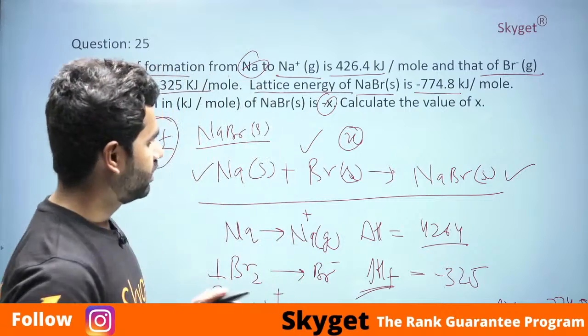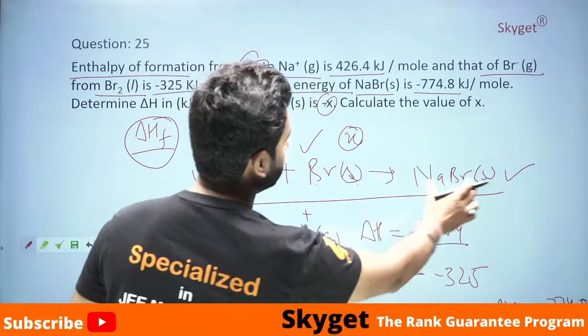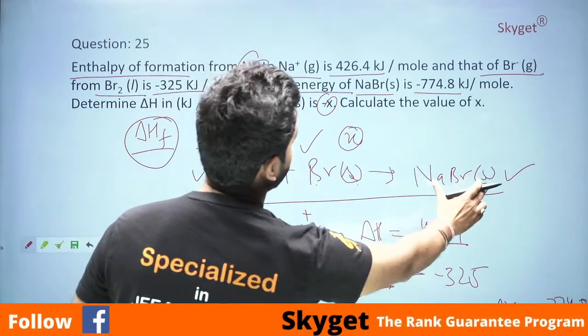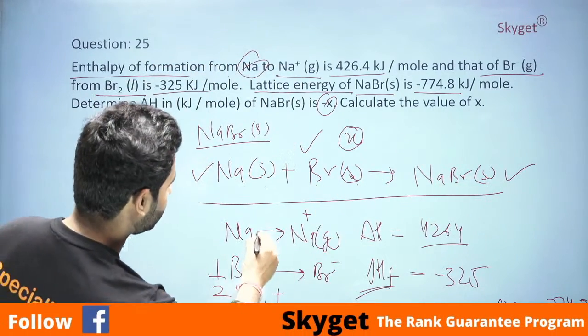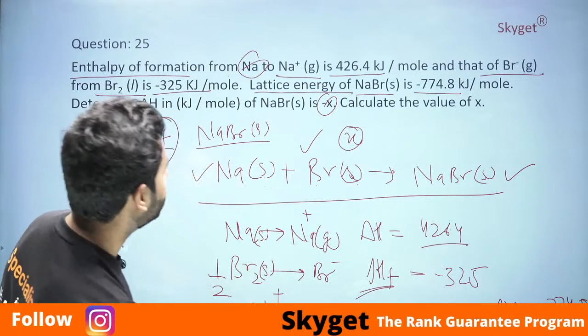Now we need to find the solid NaBr. We have this Na solid here, we have this Br2 here.